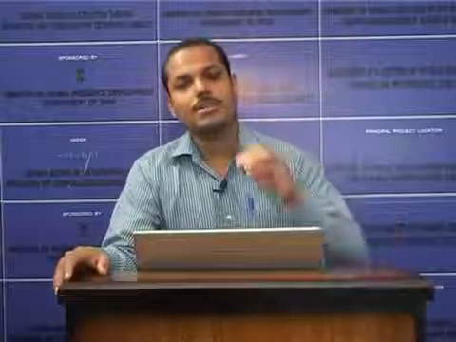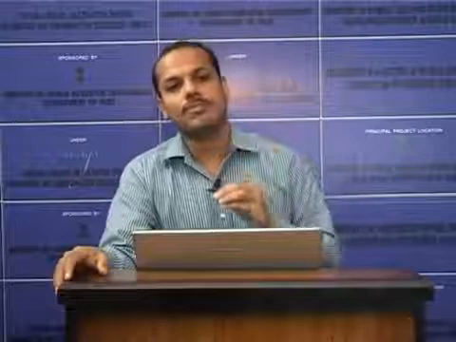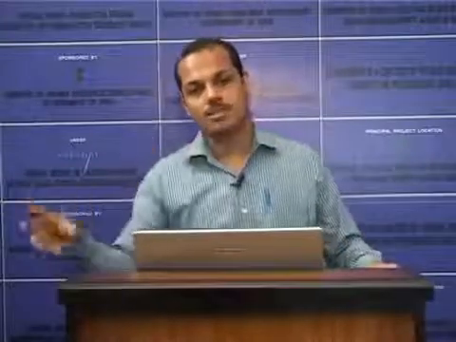Now, another two terms, afferent and efferent. Afferent fibers are the fibers which carry information from the periphery to the central nervous system. These are part of the peripheral nervous system. Efferent fibers are the fibers which carry information from the central nervous system to the periphery. So, afferent means carrying information from the periphery to the central nervous system, and efferent means carrying information from the central nervous system to the periphery.